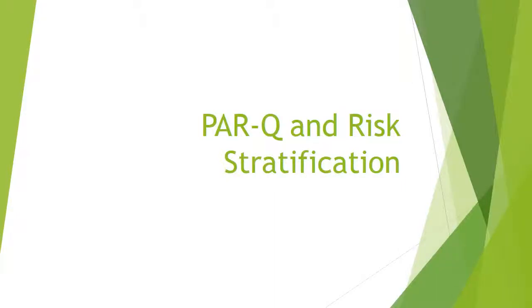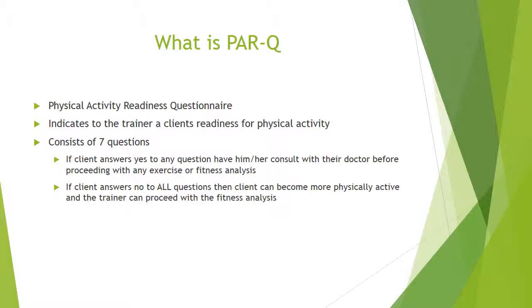Here we will be talking about Part Q and risk stratification. Part Q is a physical activity readiness questionnaire and indicates to the trainer a client's readiness for physical activity. The questionnaire consists of 7 questions.